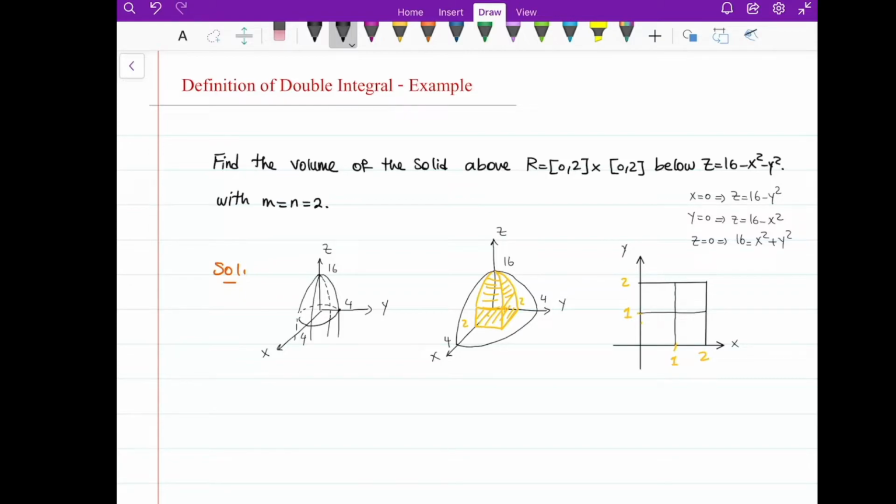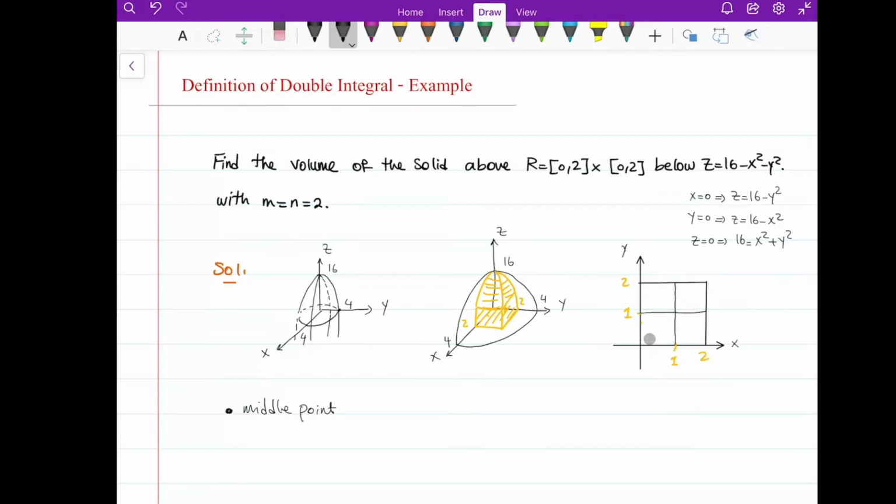Now if I want to find this volume, not using the double integral, just using the Riemann sum, we have some options. I'm going to use the middle point of each of the squares. What do I mean?